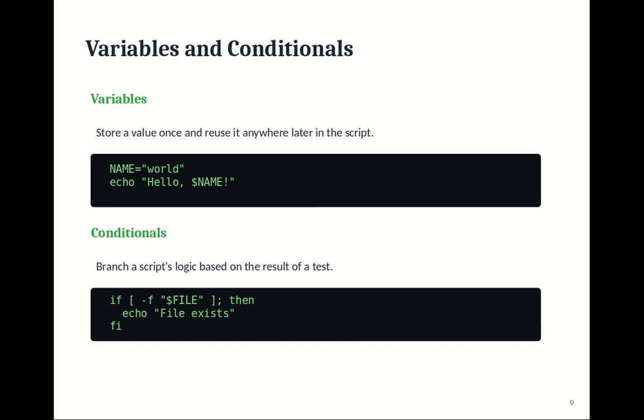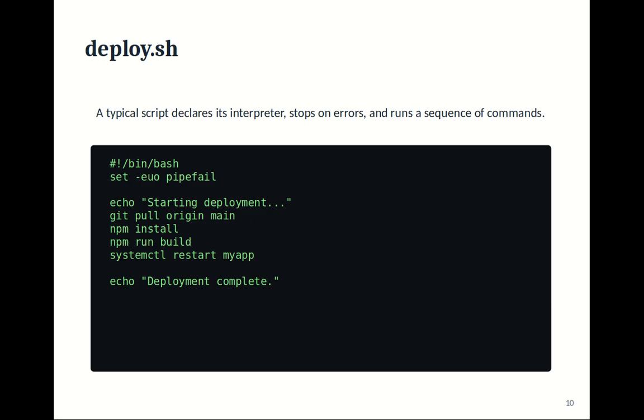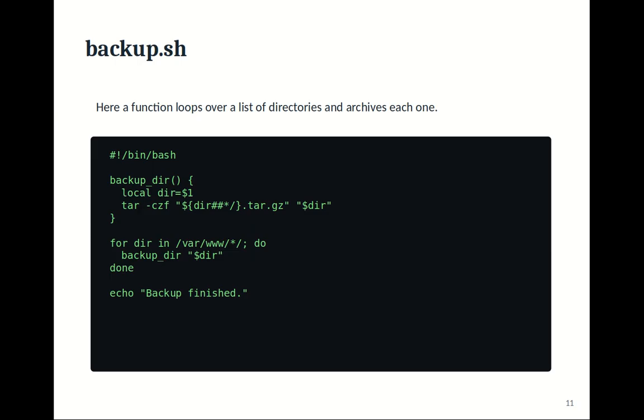Variables and conditionals. Variables store a value once and reuse it anywhere later in the script. Conditionals branch a script's logic based on the result of a test. deploy.sh: a typical script declares its interpreter on the first line, stops on errors, and runs a sequence of commands. backup.sh: here a function loops over a list of directories and archives each one.